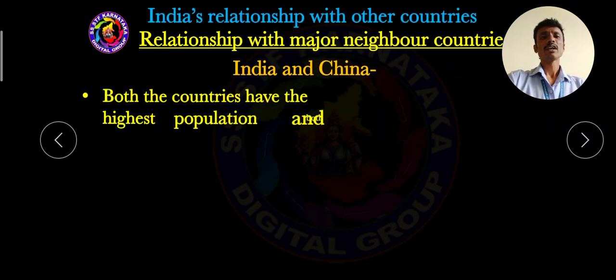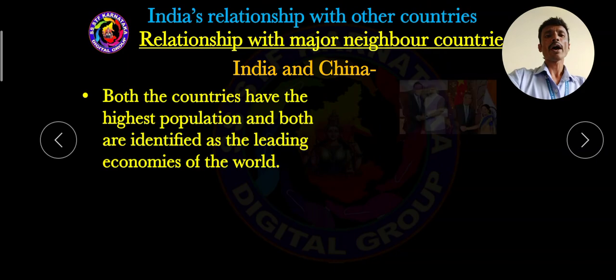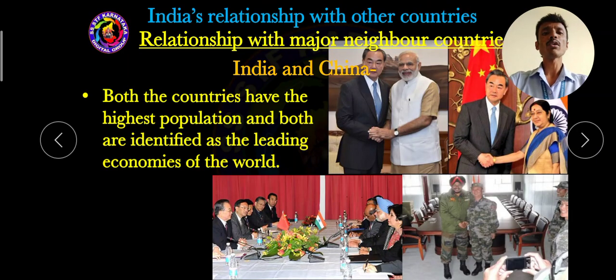Then dear students, both countries have the highest population and both are identified as leading economies of the world. Dear students, I already told you both countries have the highest population. China is the most populous country in the world, the first populous country. After that, India is the second most populous country in the world.